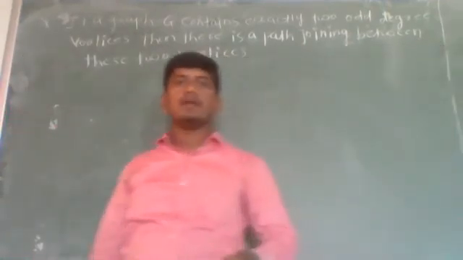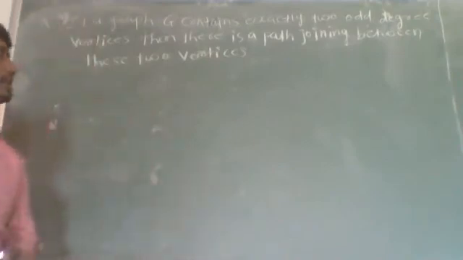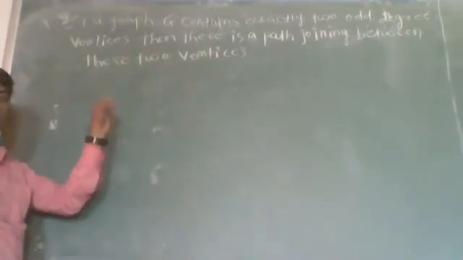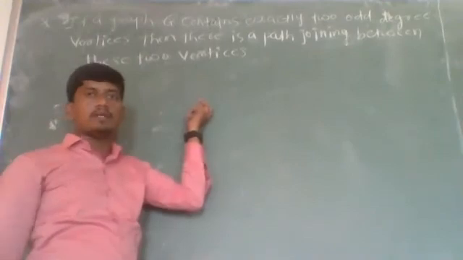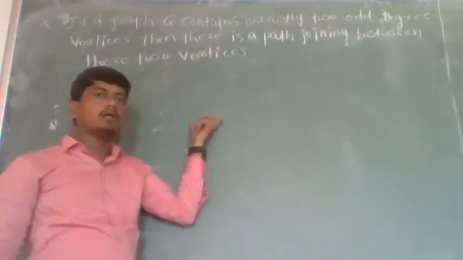Suppose G is a graph which contains exactly two odd degree vertices, then we have to prove that there is a path joining these two vertices u and v.